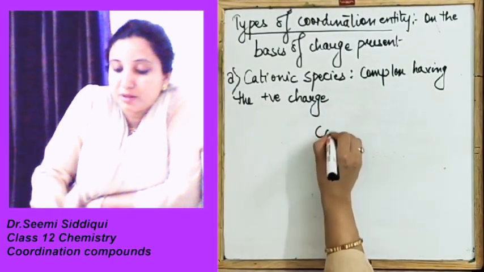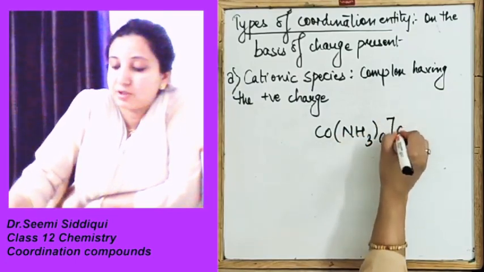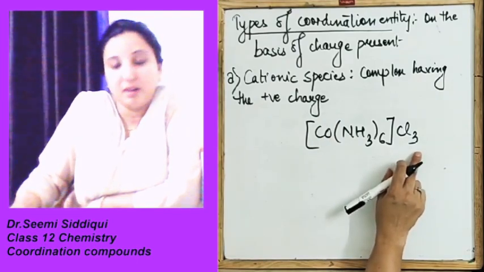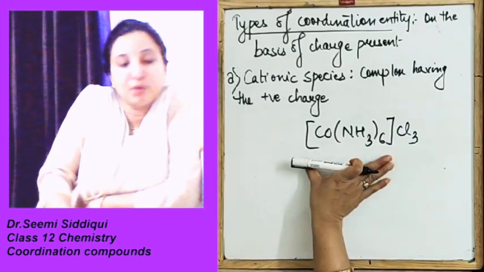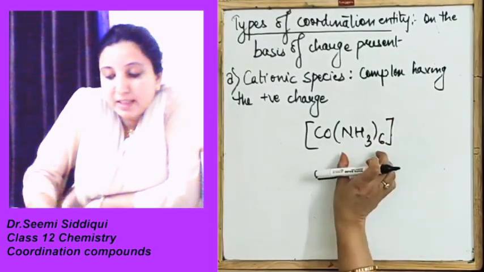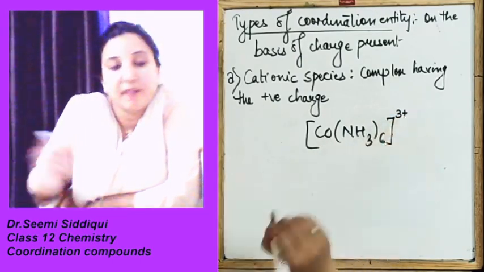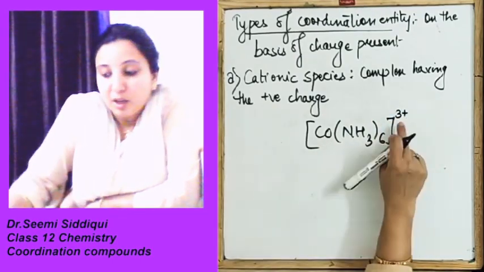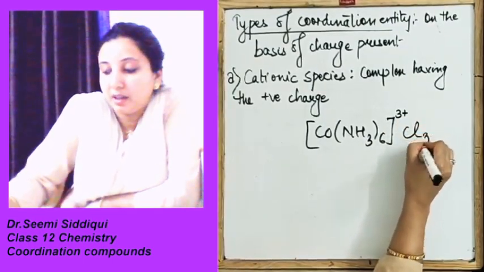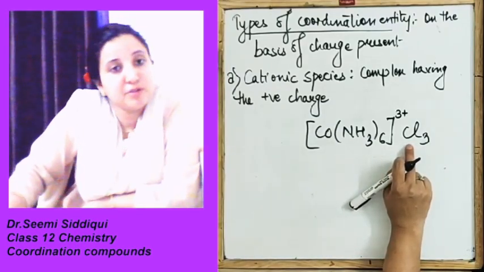Say suppose we are having the [Co(NH3)6]Cl3. Okay, now over here if you look, the charge I have here is +3. To compensate this +3 charge, we are keeping the Cl3 because chlorine has the negative charge.